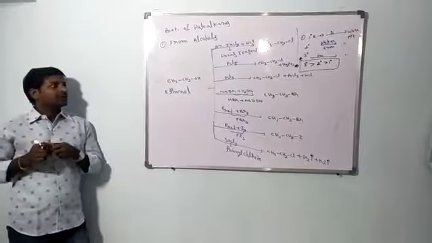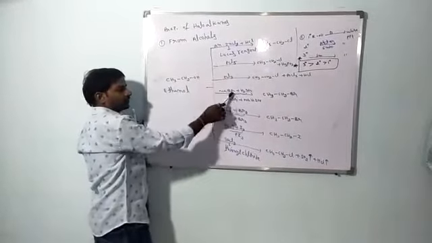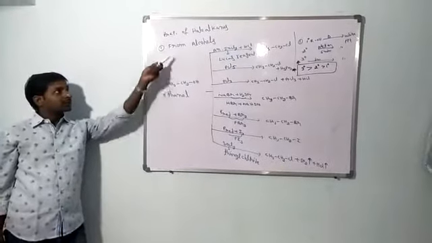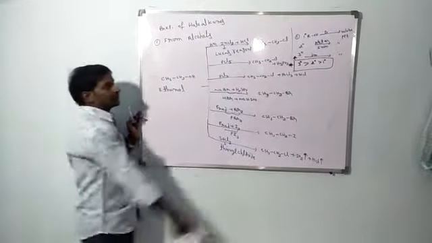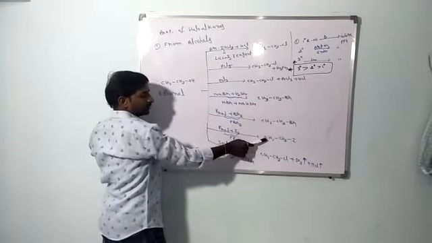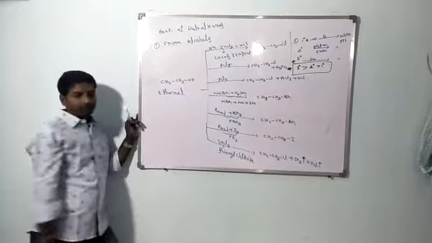So in total, how many preparations are there? 1, 2, 3, 4, 5, 6, 7. Total 7 preparations are there in haloalkanes, preparation from alcohols. These 3 are the chloro compounds. These 2 are the bromo compound preparation. This is the iodo compound preparation. This is also a chloro compound preparation.